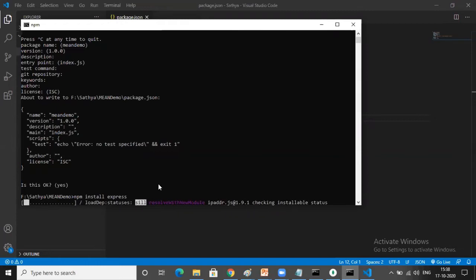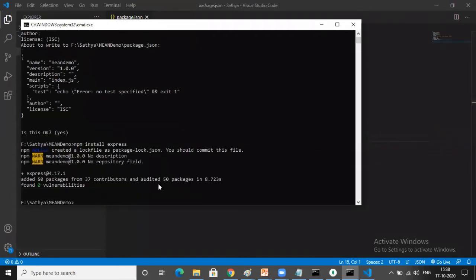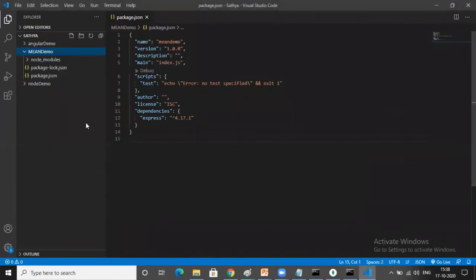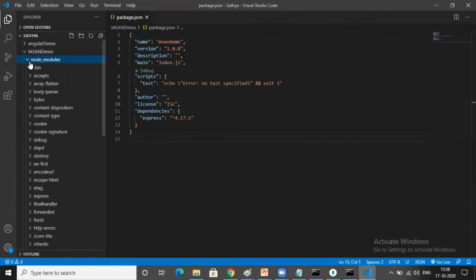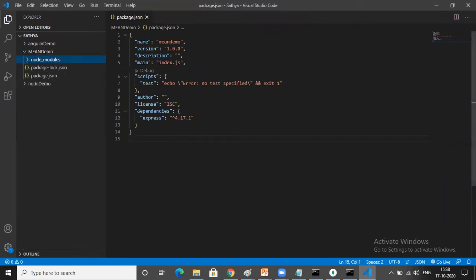It will take some time to install Express.js. Okay, and then successfully it was installed. We are downloading from npm actually. Whatever dependencies you install in your particular project will be available in the package.json file. Package.json file is very, very important, like the web.xml file in Java. Later, when you deploy this application onto the production server, that server also will scan all the dependencies from the package.json file. This is a configuration file.